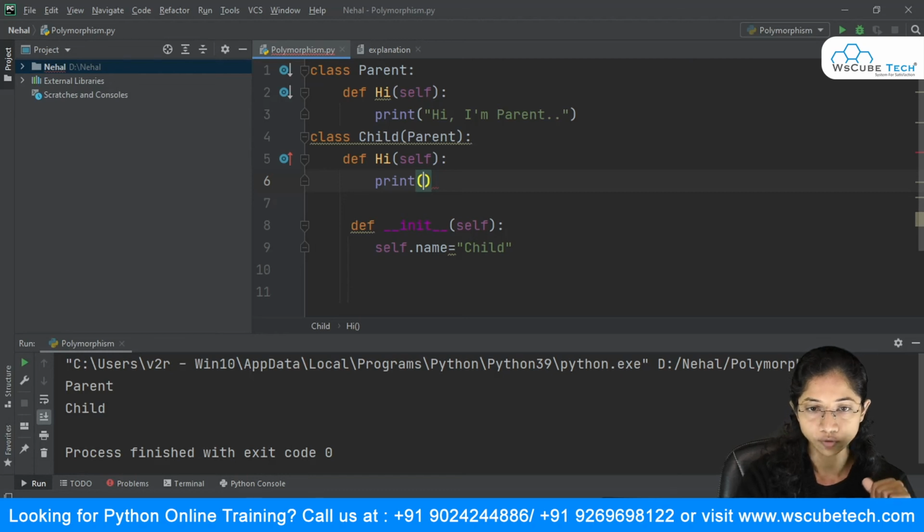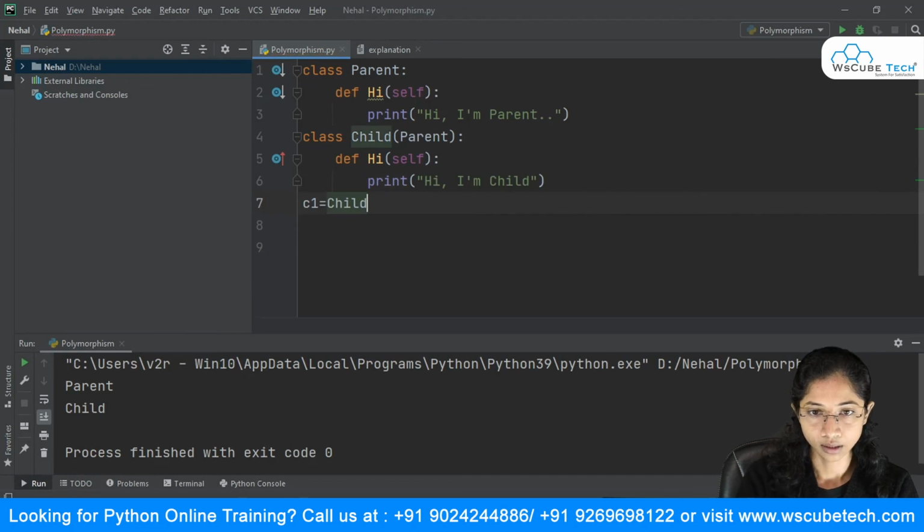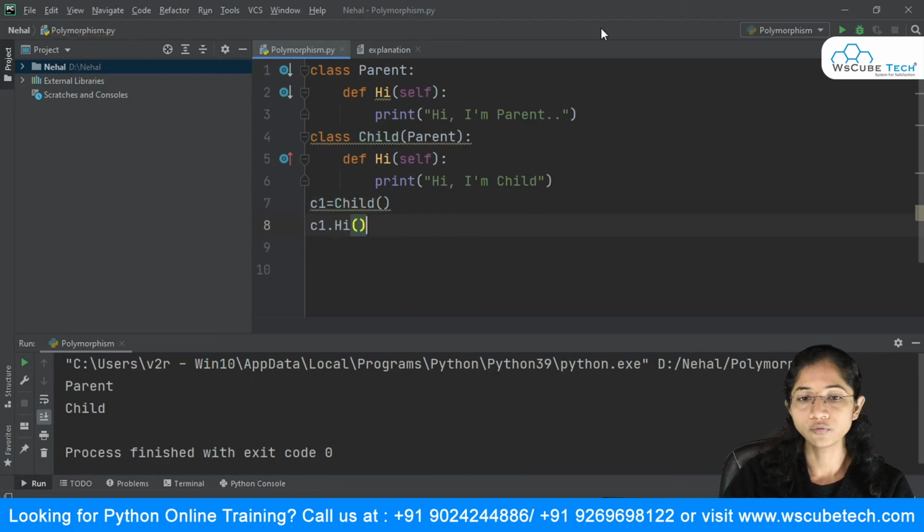Now I want to create the object of my class Child. So I will say c1 is equal to Child, and in order to call this method I will use the object and say hi. At this point, which hi method will it execute? Obviously it will execute this one, "hi, I am child", and it did that.